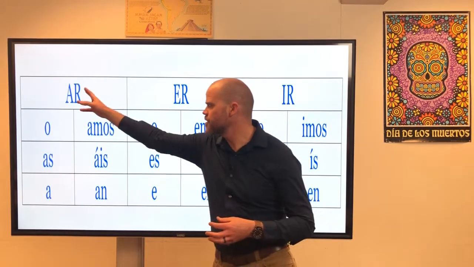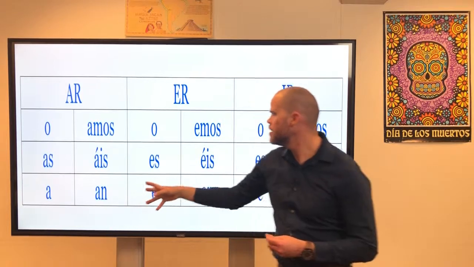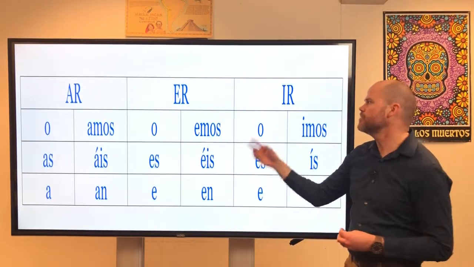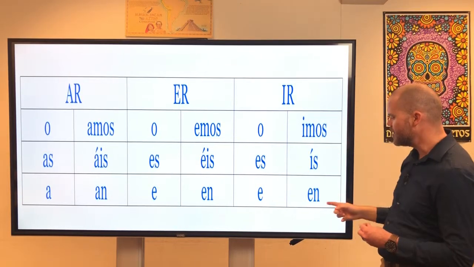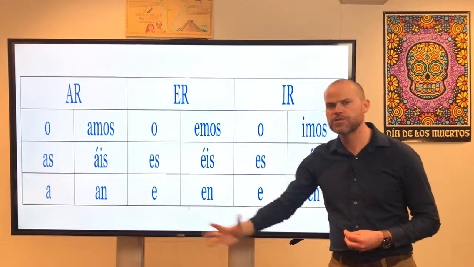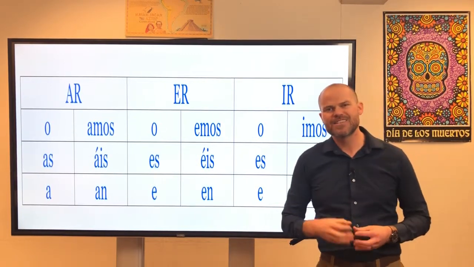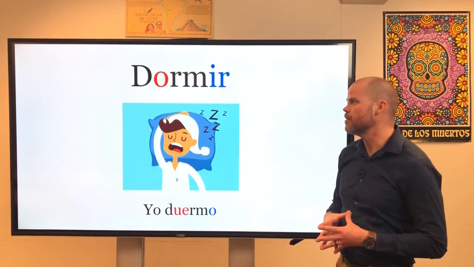For AR verbs, the endings are o, as, a, amos, áis, an. For ER verbs, o, es, e, emos, éis, en. And finally for IR verbs, the endings are o, es, e, imos, ís, en. Okay, so again, the endings are still going to be the same with these types of verbs. What does change is the stem, right? Or the O to UE in all of these cases.